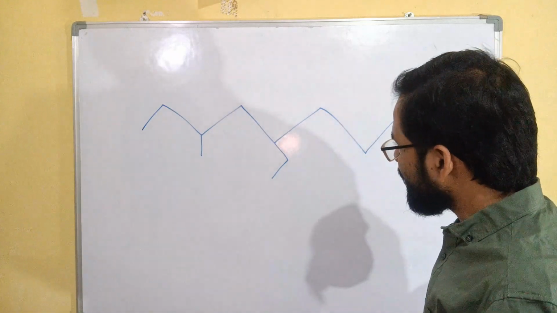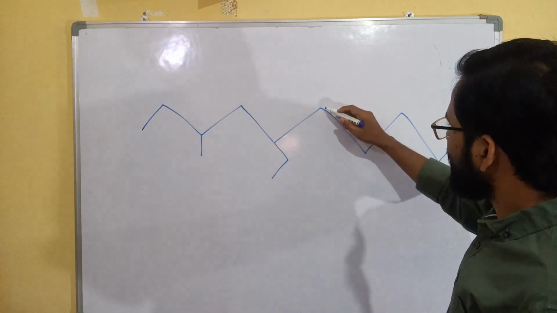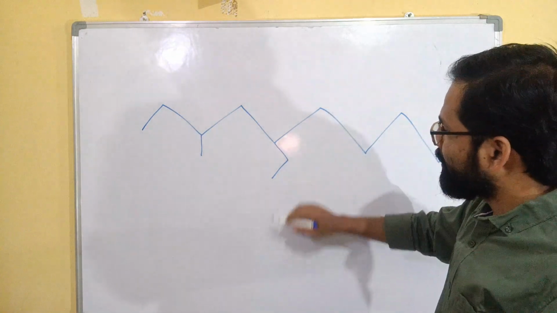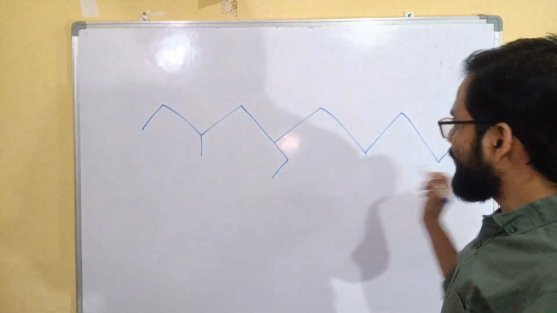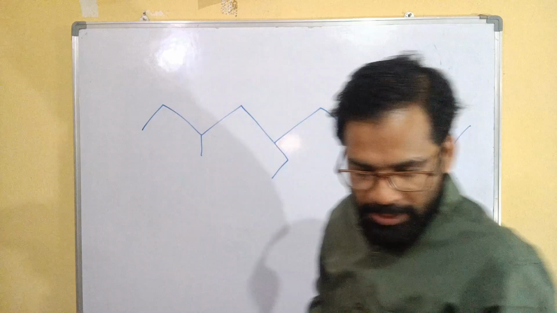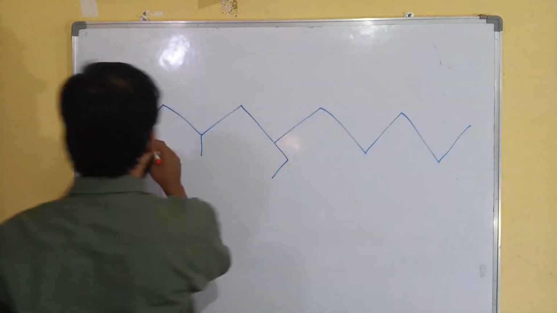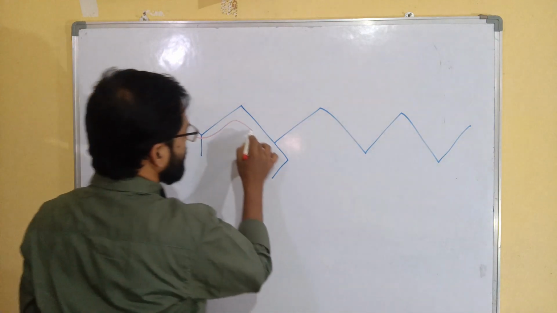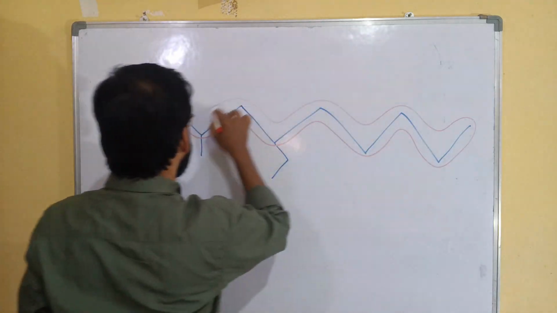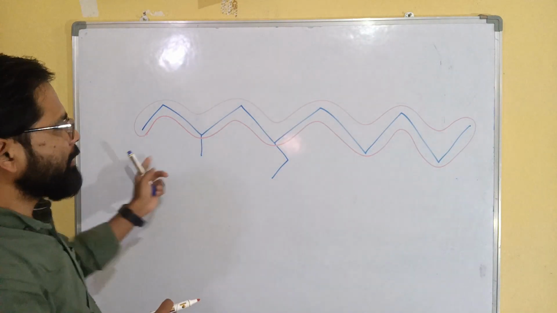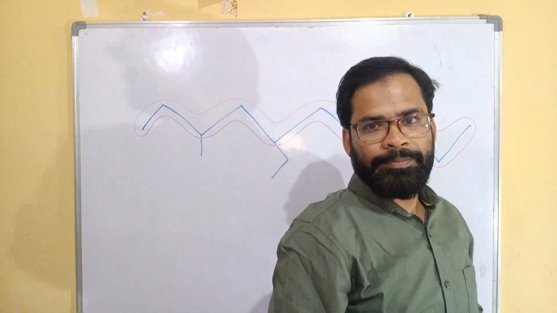Is there any other possibility to get 10? 1, 2, 3, 4, 5, 6, 7, 8. 1, 2, 3, 4, 5, 6, 7. So that 10 will be the longest chain. So here the longest chain will be this. The red portion that I marked here will be the longest chain.